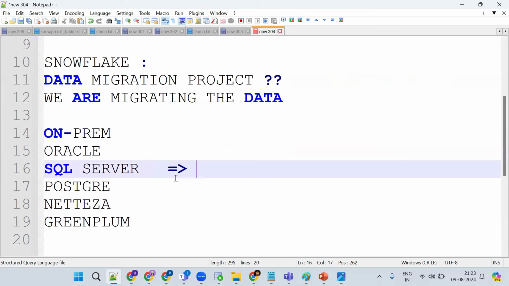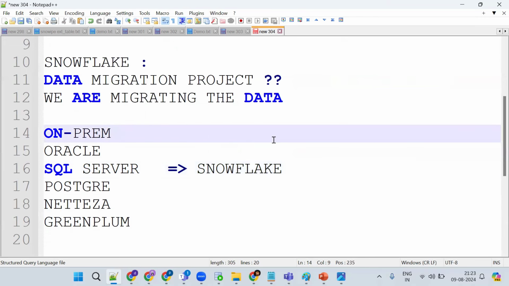Next question is, why are the companies migrating? My application is already working fine. Why do companies want to migrate their code to Snowflake? What's the reason? Any reason? Anybody knows?